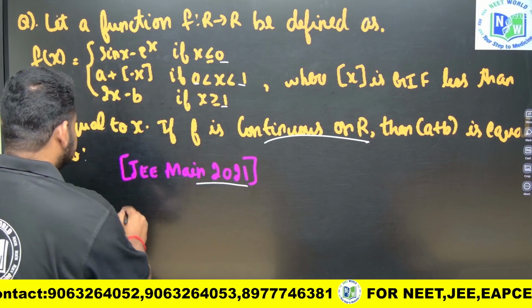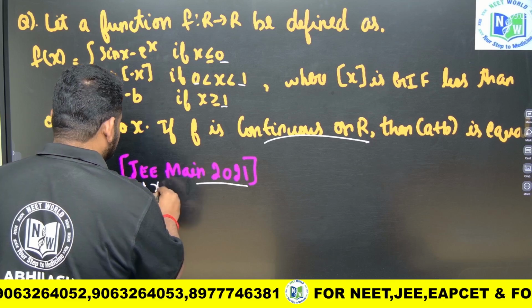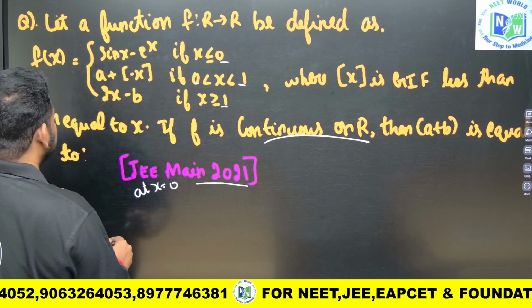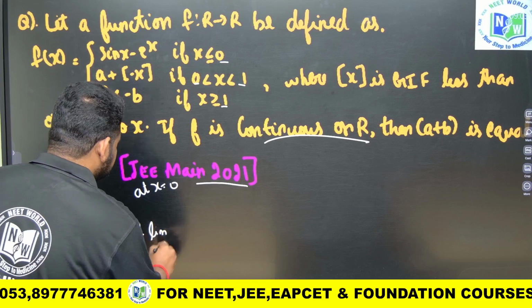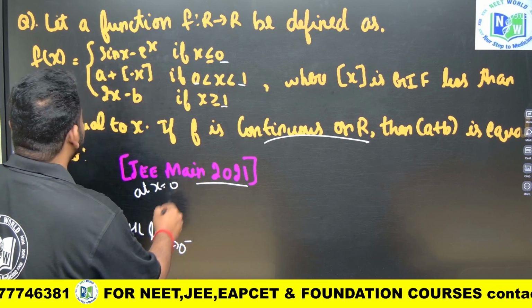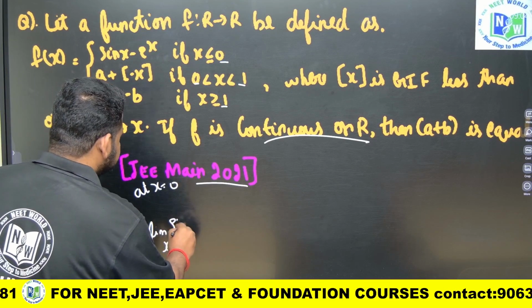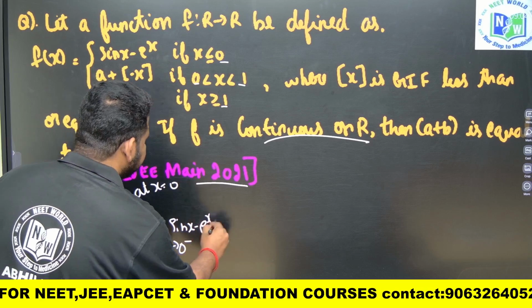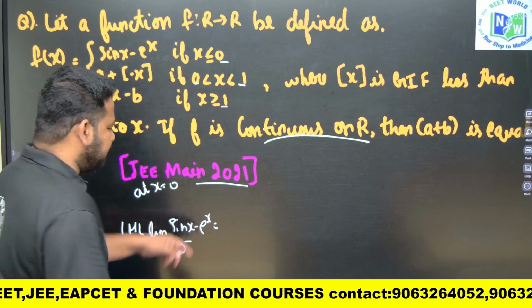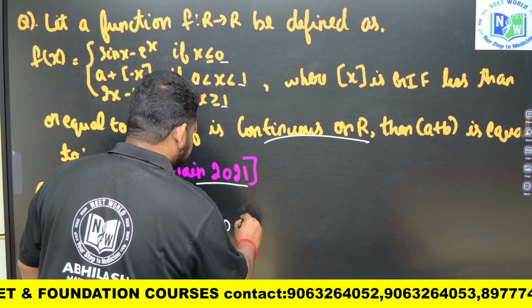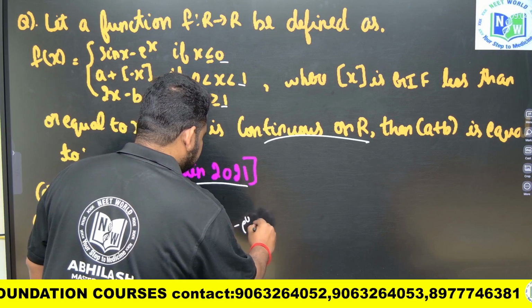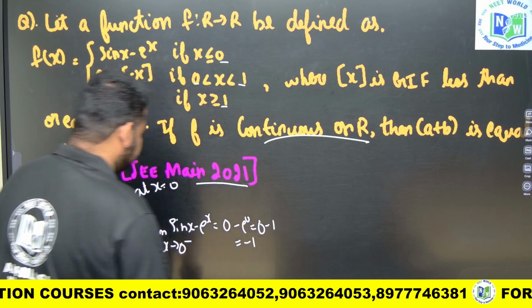So let me check at x is equal to 0. At x is equal to 0, what will happen to LHL? LHL, that is limit as x tends to 0 minus. This will become sin x minus e power x. Sin 0 is nothing but 0 itself, minus e power 0, so 0 minus 1 will be equal to minus 1, friends.